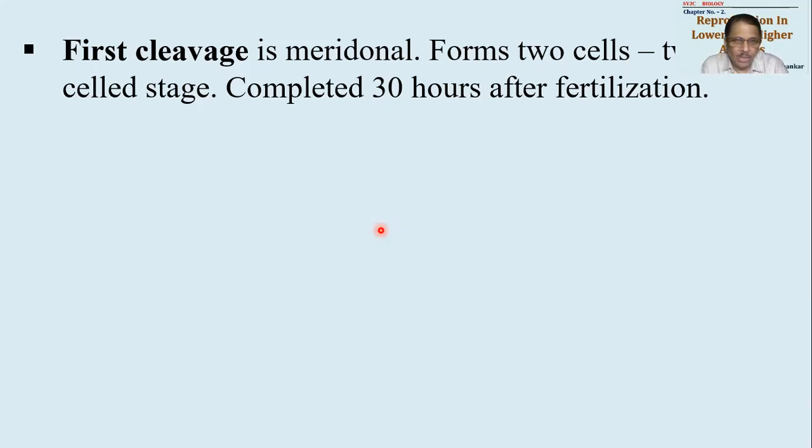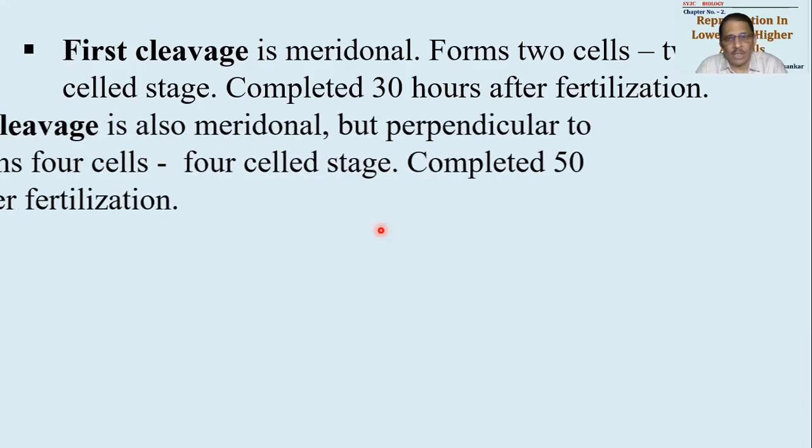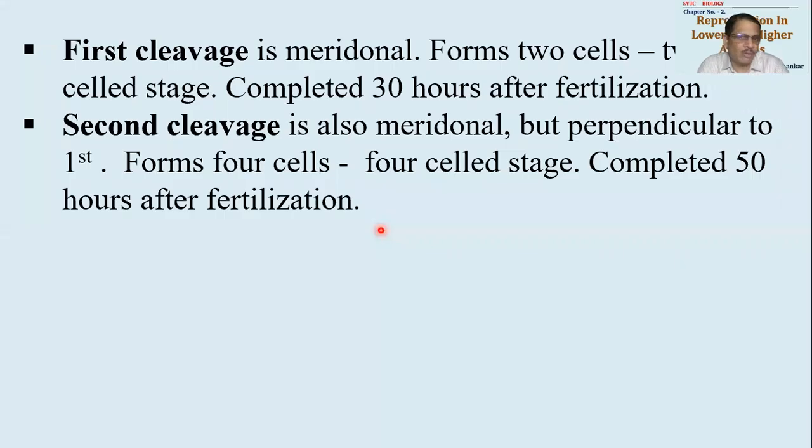और जहां पे sperm enter होता है उस line को पकड़ के ही पहला cleavage हो जाता है. That is considered as vertical position or meridional. You must be knowing meridional lines on earth. Okay, it will give 2 cells, so it will be called as 2-cell stage, and it will take place 30 hours immediately after fertilization. Fertilization के बाद 30 घंटे में ये first cleavage हो जाएगा. Then starts second cleavage. Second cleavage is also meridional but perpendicular to the first cleavage. मतलब first cleavage अगर इस plane में हुआ है तो second cleavage उसके perpendicular plane में हो जाएगा, so that there are 4 cells developed.